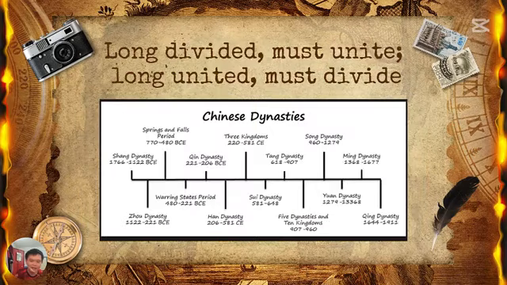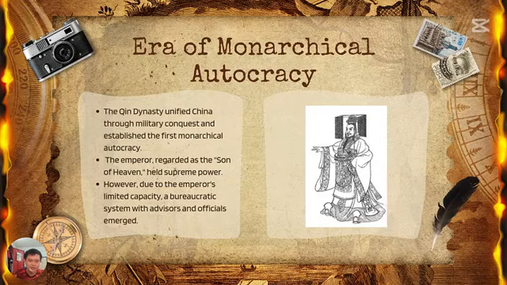If we had one sentence to conclude the whole of China's 2000 years, it is: long divided must unite, long united must divide. You can see there are a lot of dynasties afterwards, but all of them actually practiced the same thing as Qin, in which the king has superior power, with the help of advisors and officials.